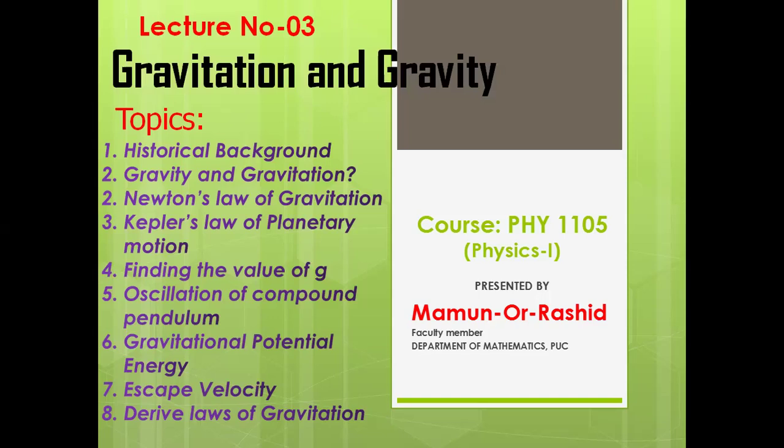And oscillation of a compound pendulum, then gravitational potential energy, and we also discuss the gravitational field and escape velocity, and at the end of this class we will derive the laws of gravitation.